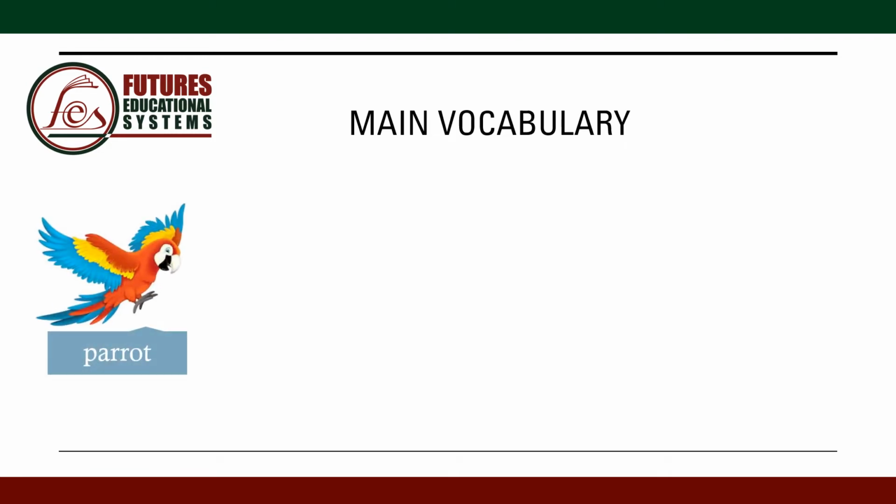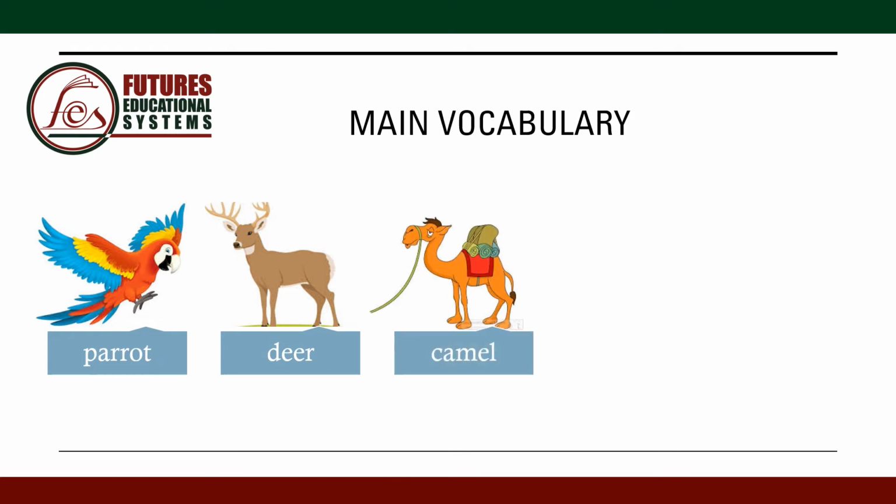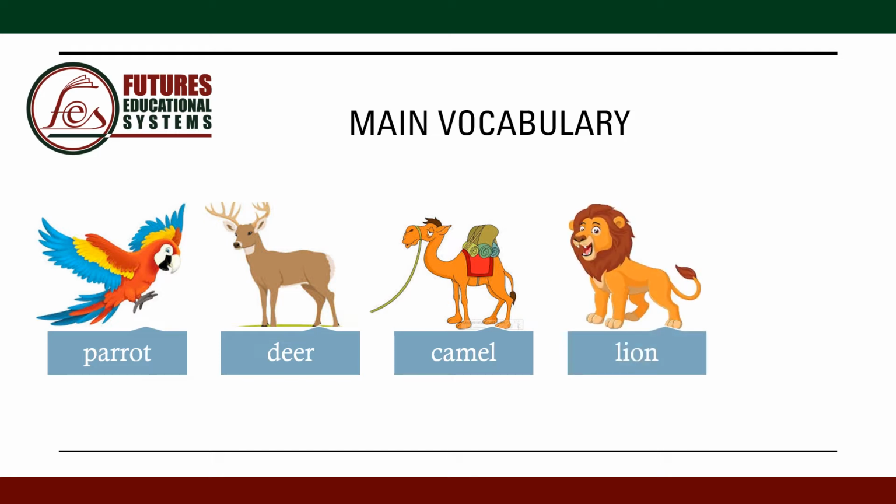Parrot. It's a bird with colorful feathers. Deer. The deer has 2 horns. Camel. The camel lives in the desert. Lion. Giraffe.